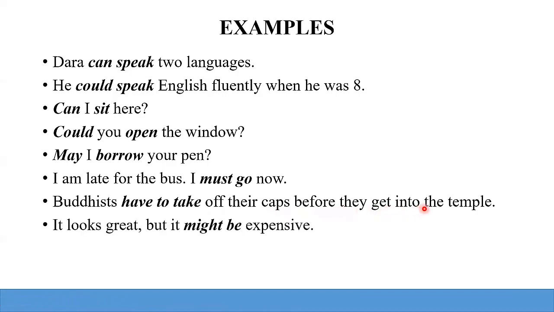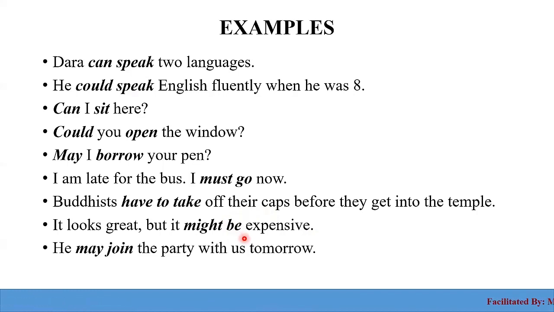That example looks great, but it might be expensive. So, might be expensive. The base form that stands after might is be. We don't change it to is or am or are. We just use be here because the next word is an adjective. That's why we need be here. Last one: he may join the party with us tomorrow. When we say this, we are not sure whether he will join or not, but we say he may join the party with us tomorrow.